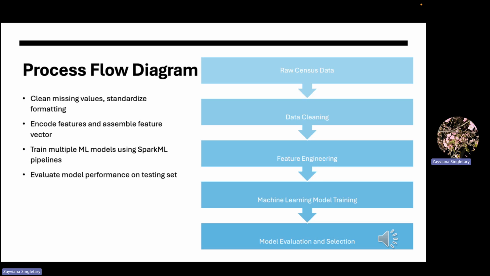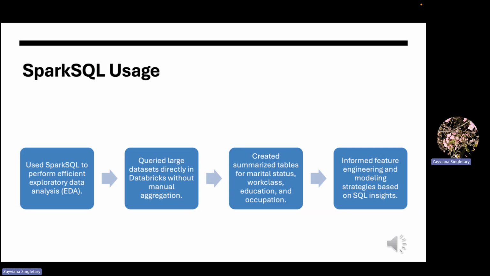Starting with raw census data, we perform data cleaning, feature engineering like indexing, encoding, and vectorizing, model training with SparkML, and model evaluation to select the best algorithm, ensuring consistency and scalability throughout. This slide reflects that we use Spark SQL to explore large datasets efficiently, creating summary tables without manual aggregation.